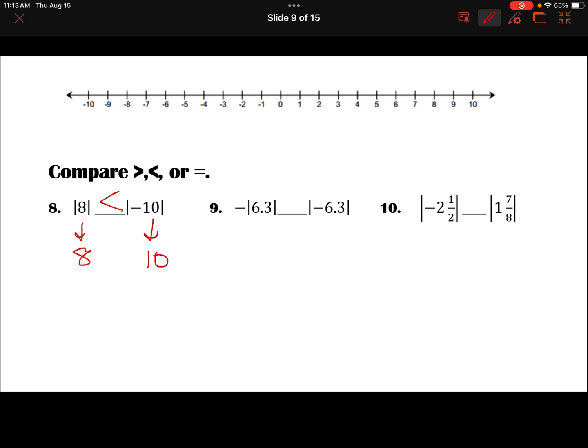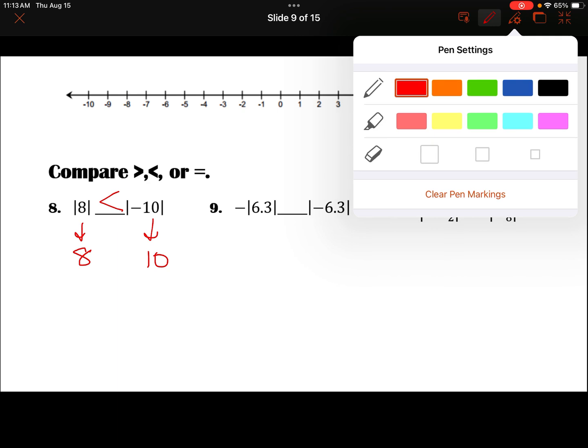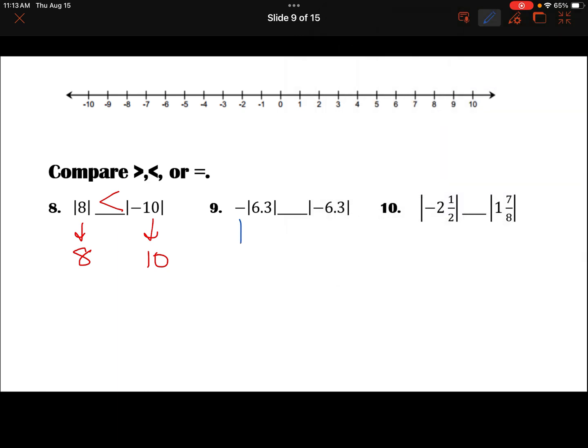Now notice on this one, as we look at this next example, once again the negative is on the outside. So this one is saying the opposite of 6 and 3/10. Well, the absolute value of 6 and 3/10 is 6 and 3/10, and the opposite of it is negative. Okay, the absolute value wasn't negative, but because the negative was on the outside, we bring that negative down. This side's saying the absolute value of negative 6 and 3/10 because the negative's on the inside, and that's going to be positive 6 and 3/10. So this is not going to be equal, and negatives are always smaller than positives.